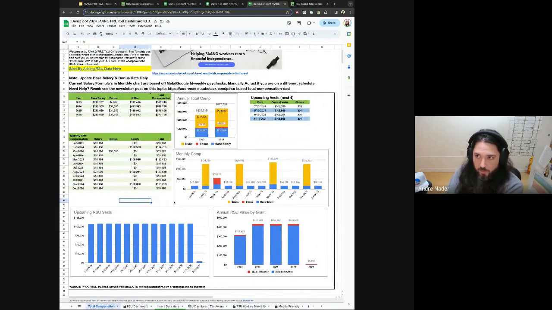So we just went through setting up two different ones, both Meta examples, so it was a little bit more streamlined. If you work at a company that uses Solium, there's a little bit more data massaging that's needed.